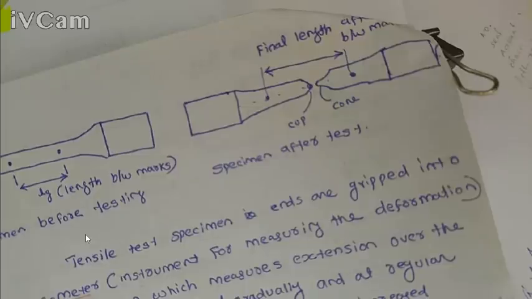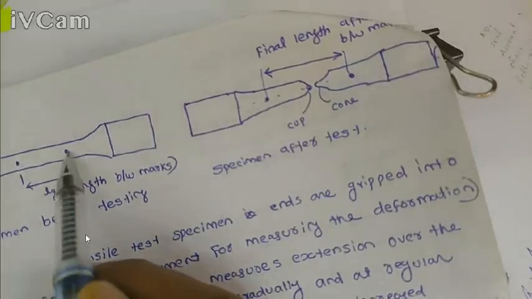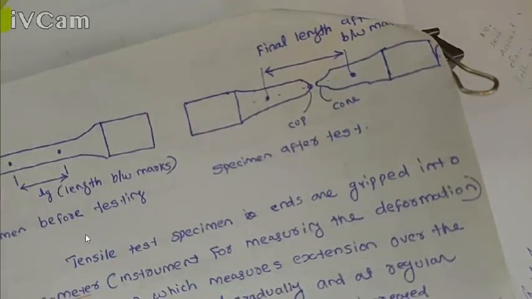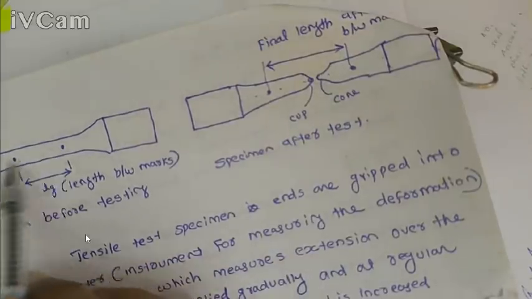So with increasing external tensile load, the length between these 2 points will increase. That variation of length is measured using the device called an extensometer. Extensometers are commonly of two types. It may be a contact type extensometer, or it may be a non-contact type like a video extensometer or laser extensometer, which can be used to measure the variation of length between these 2 points.